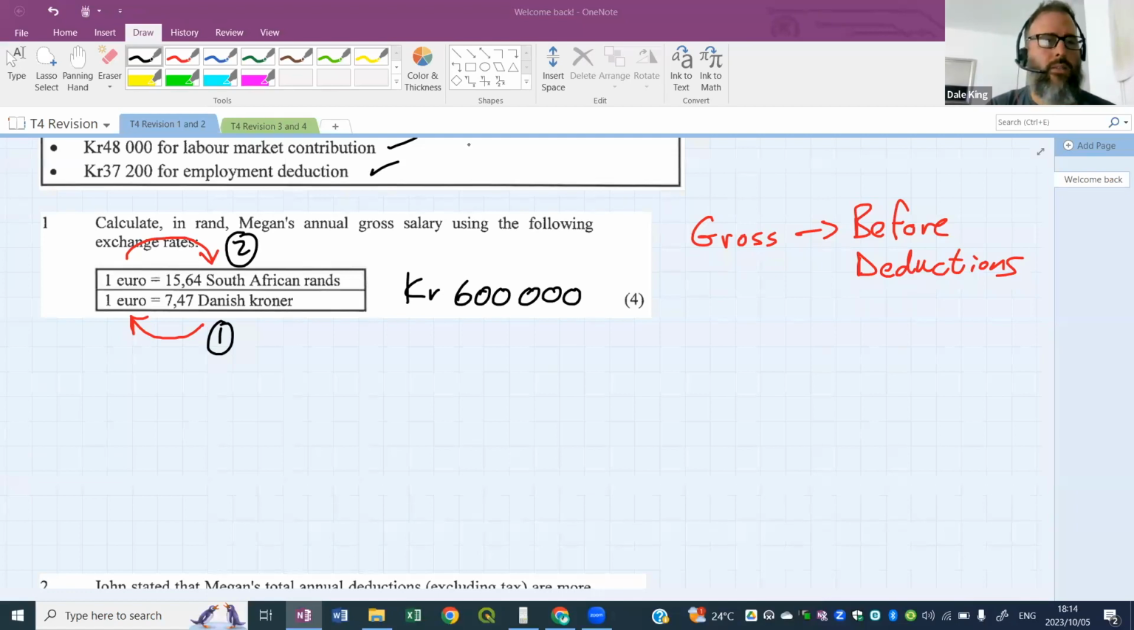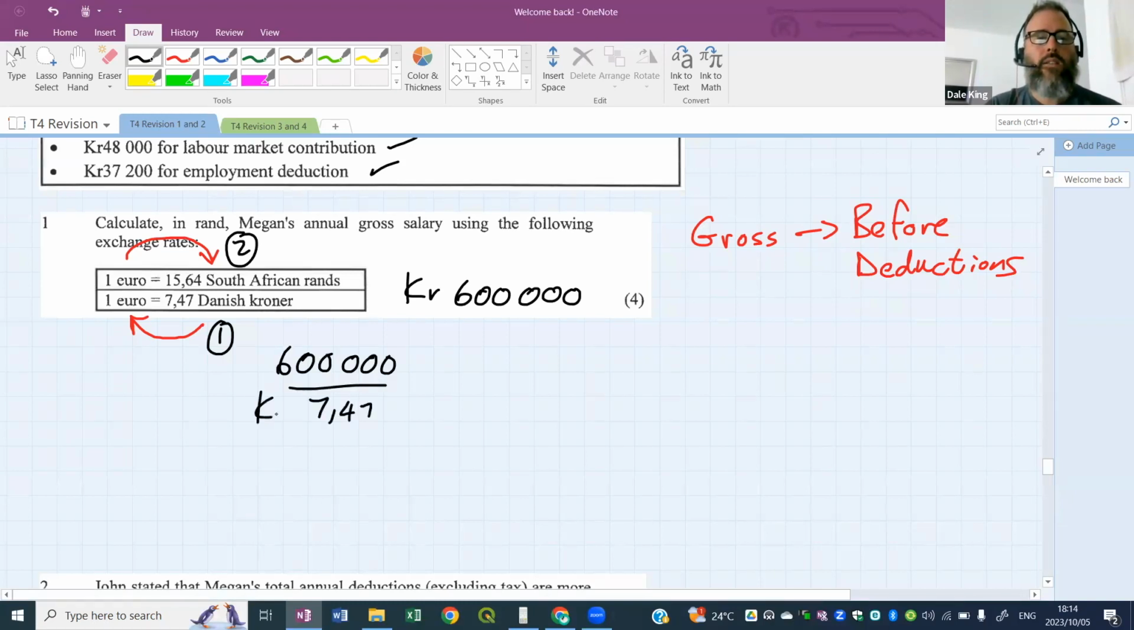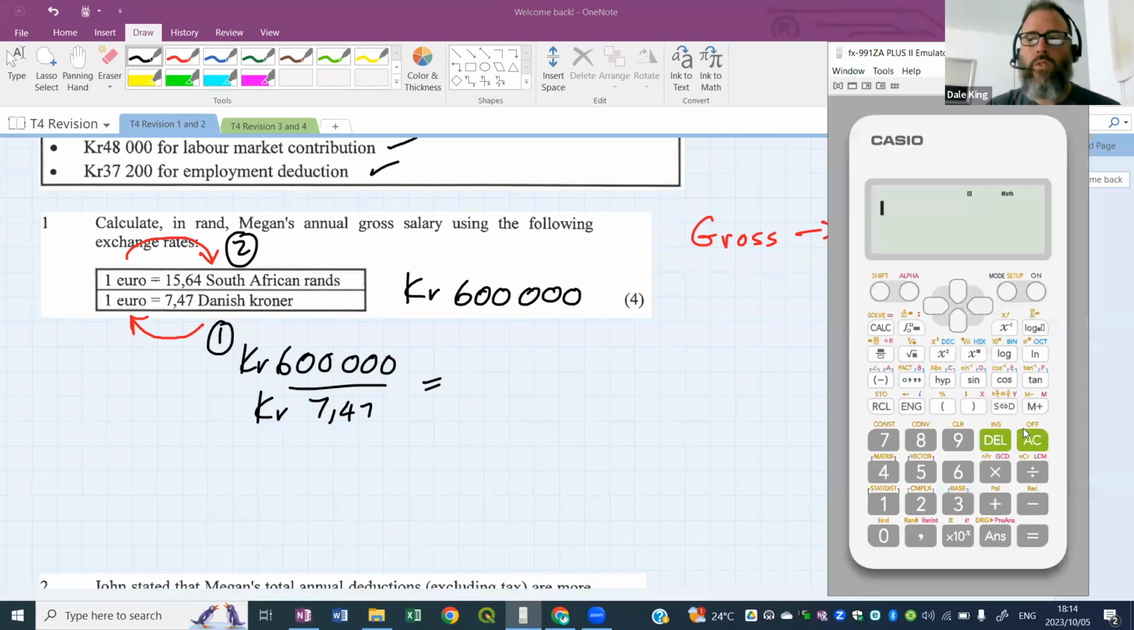And they say there are 7,47 krona. Every 7,47 krona gives you 1 euro. So we want to know how many euros we have. So we're going to cut up our 600,000 krona, cut it up into 7,47 pieces, and each one of those pieces is 1 euro. So we're going to divide, okay? So we're going to say 600,000 divided by 7,47. All right, this is going to cut our big value up into little 7,47 pieces, and each one of those 7,47 pieces is a euro.